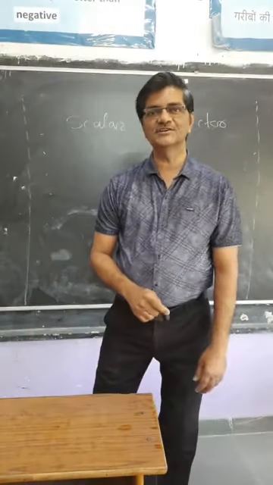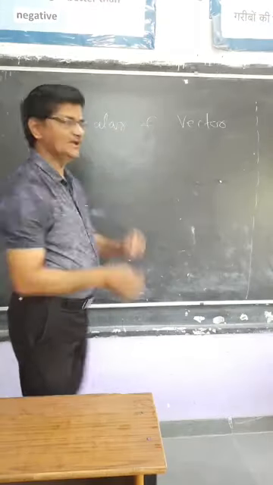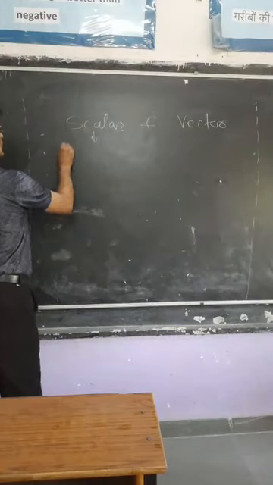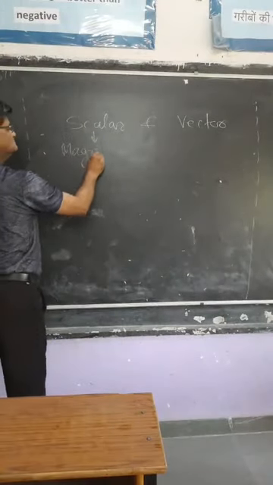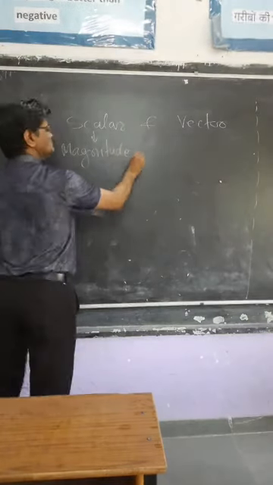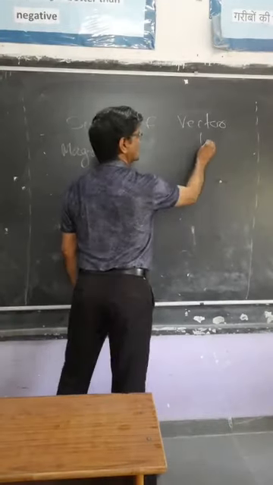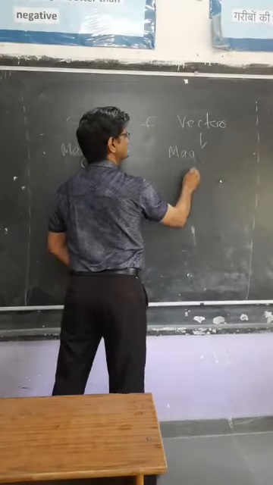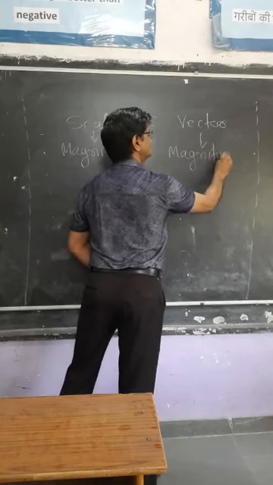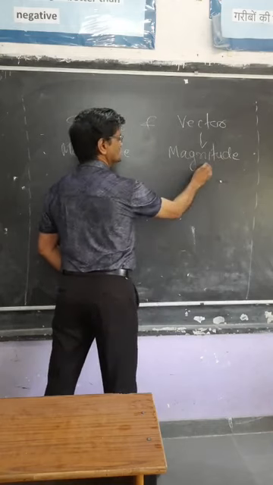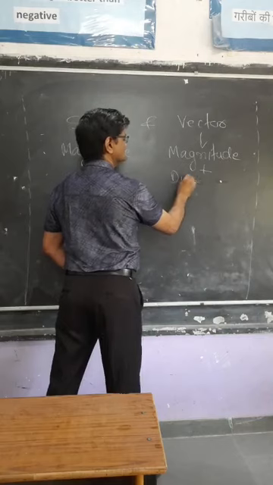Scalar quantities are those which need only magnitude, and vectors are those which require magnitude as well as direction.